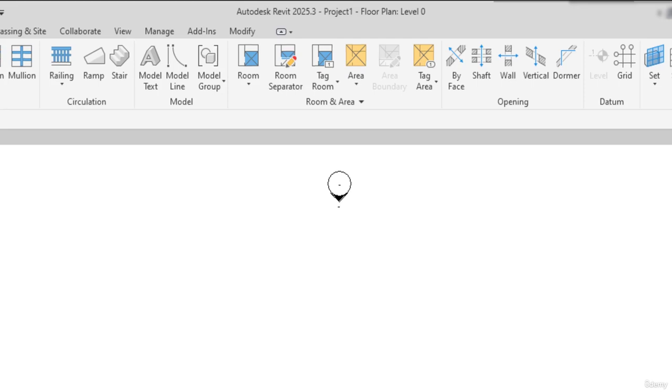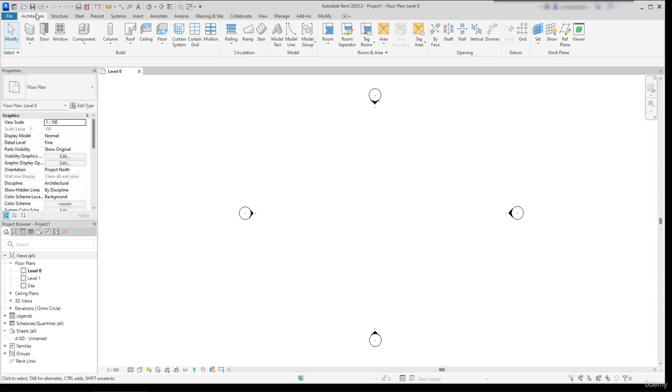So, what kind of program is Revit? Revit is a building information modeling software developed by Autodesk. It's different from AutoCAD, which is a general computer-aided design program. In AutoCAD, we primarily draw geometry, such as lines, circles, arcs, or polygons. We can also combine these geometric elements and create blocks and store them in the project for later use.